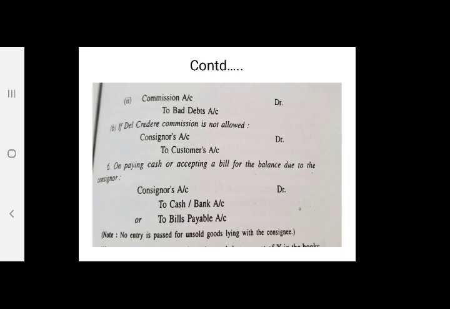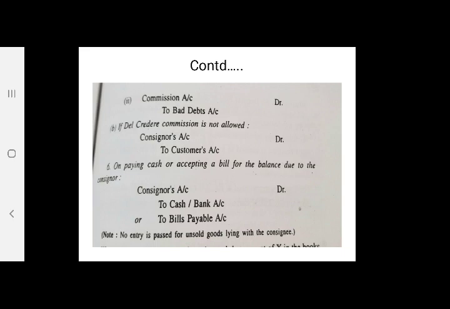As well as for the sale made on credit basis, the entry commission account debit to bad debts account is to be posted. If del credere commission is not allowed, then consignor's account debit to customer's account entry is passed.